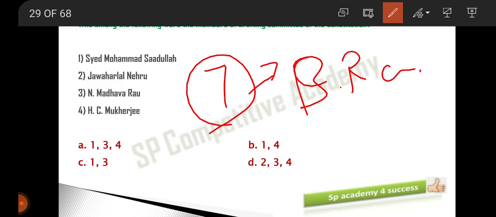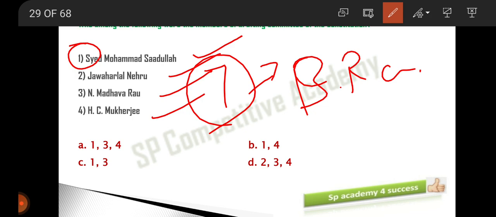Here you have to identify who of the following were the members of the drafting committee. See the options here: Syed Mohammad Saadullah, Jawaharlal Nehru ji, Madhav Rao ji and H.C. Mukherjee. Syed Mohammad Saadullah is a member of the drafting committee.